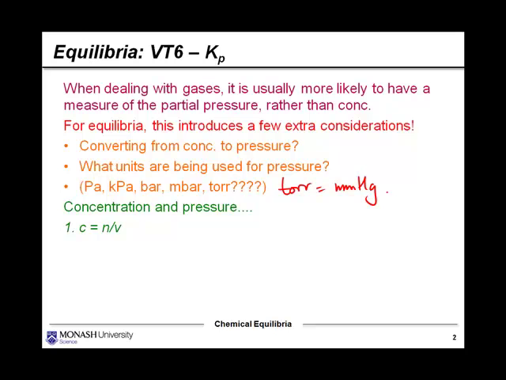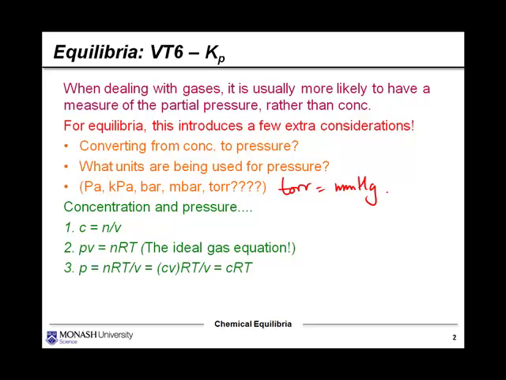So concentration, something you should be pretty familiar with. The concentration equals the number of moles divided by the volume. Now when we talk about gases, we can invoke the ideal gas equation. So PV equals nRT. So the pressure multiplied by the volume equals the number of moles times R, which is the gas constant, multiplied by the temperature, in Kelvin, of course. And if we were to combine the two, perhaps we could make some sort of interconversion.